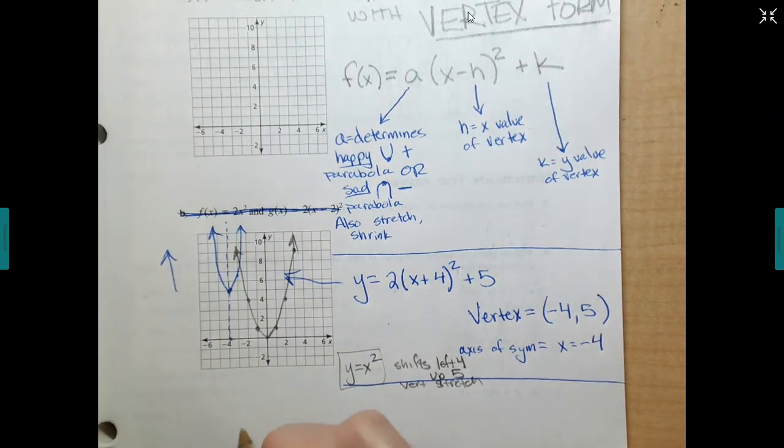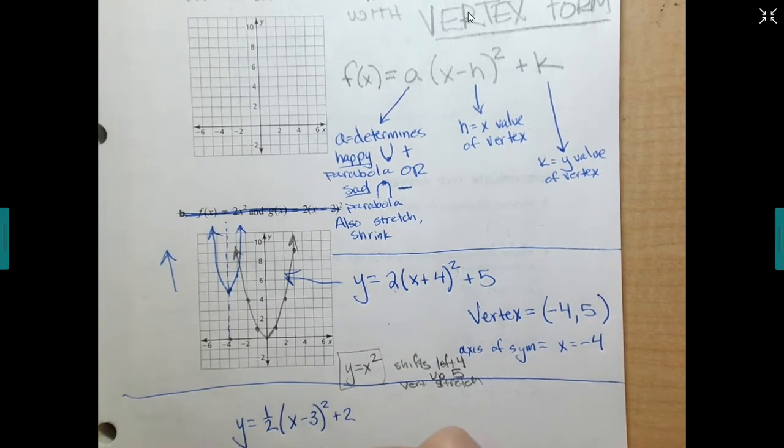What if you had y equals 1/2 times x minus 3 squared plus 2? What would your vertex be? And your axis of symmetry?